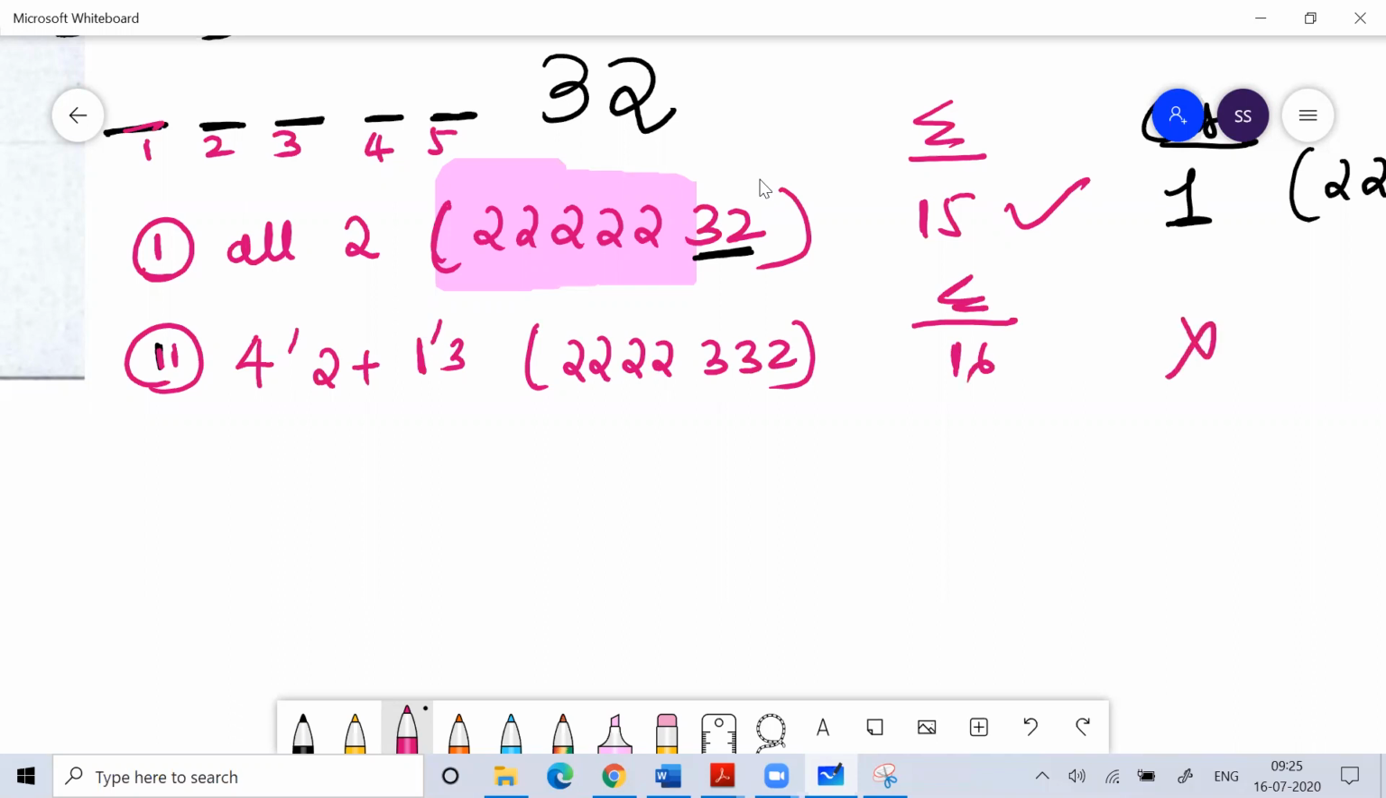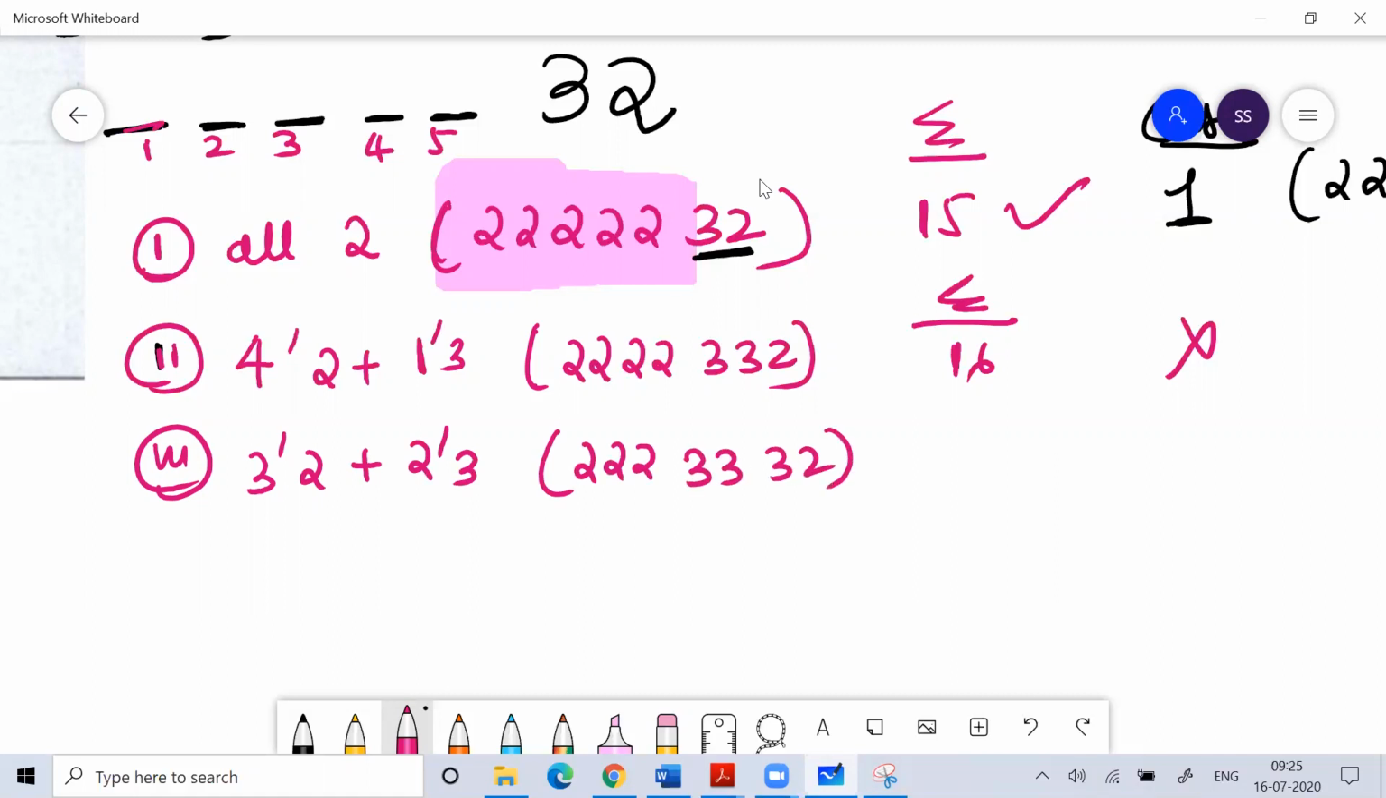If you use your brain, don't waste your time doing it like this. With 3, 2 and 2 3s, don't waste your time, because here the sum is 17. Use your brain. Here the sum you are getting is 15. The minimum sum you will get is 15, because the last two places are 32, which is fixed, and the minimum you can take is only 2 and 3. So the minimum sum is 15.